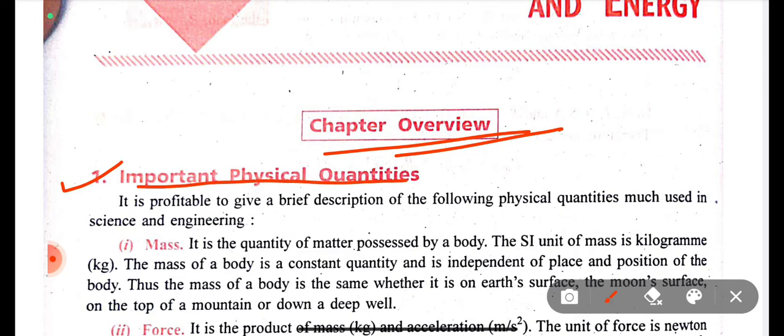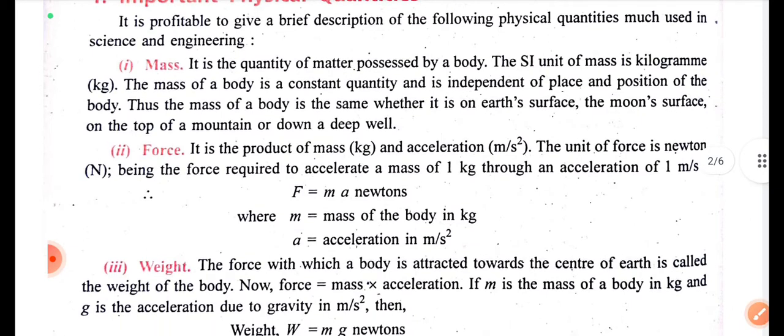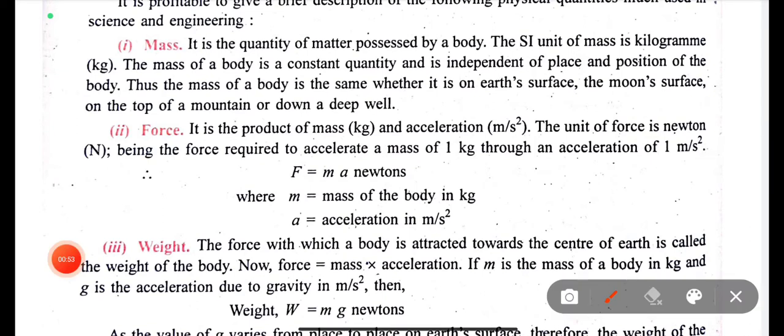Important physical quantities. Three physical quantities are given which are important with respect to this chapter: first is mass, second is force, and third is weight. What is mass? In a single sentence, it is the quantity of matter possessed by a body. If anyone asks what mass is, simply give this definition. The SI unit of mass is kilogram. The most important point is that mass is a constant quantity, independent of place and position.